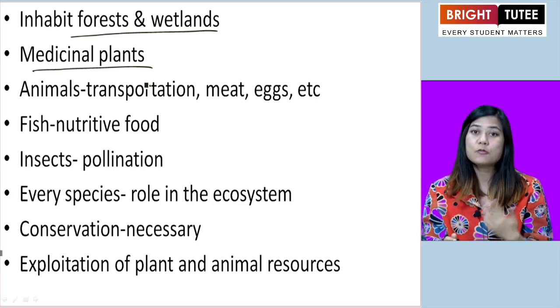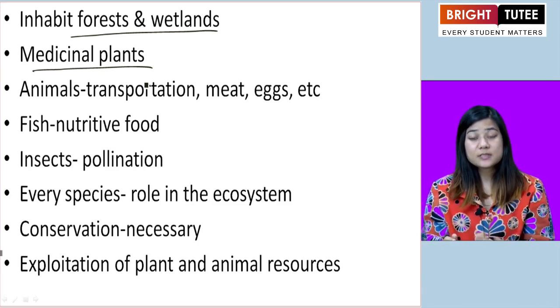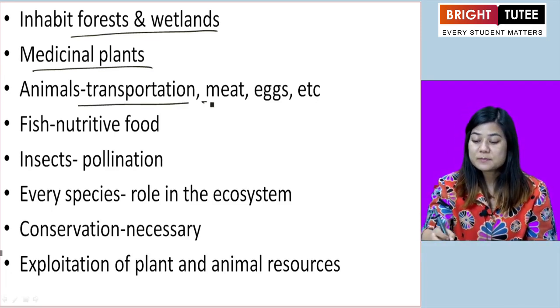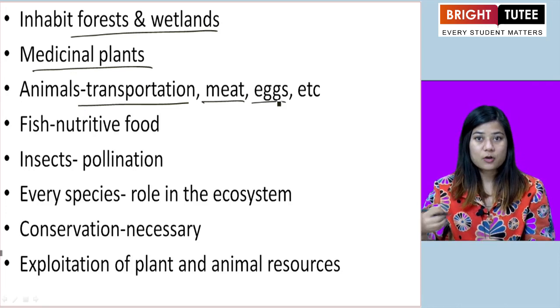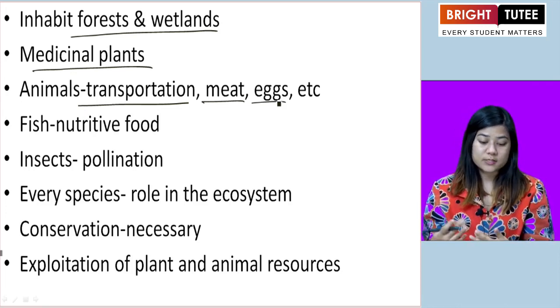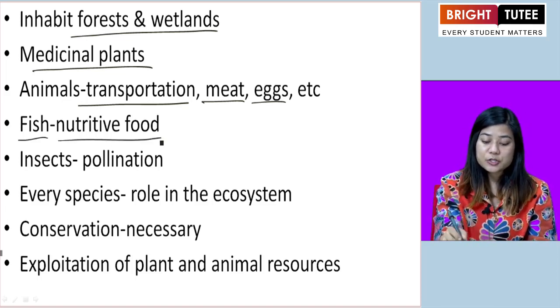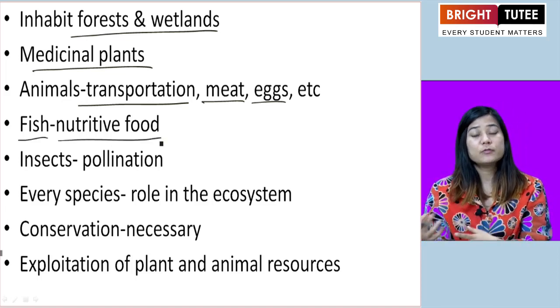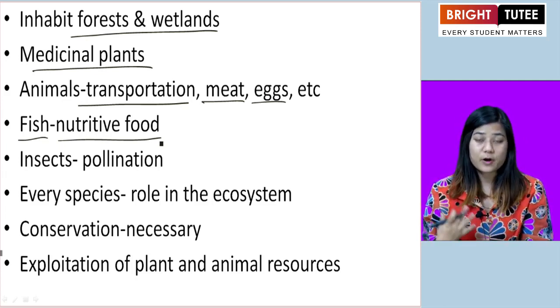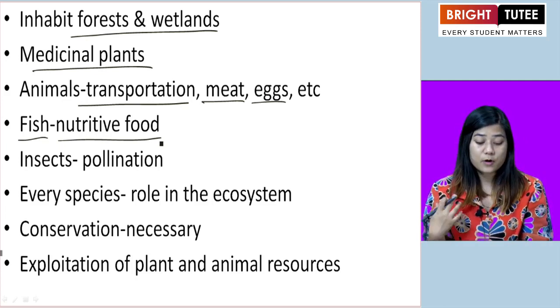Now, animals are also very important. Animals are used for transportation, and they also provide meat, eggs, wool, hide, and skin for us. Fish provide nutritive food. They also provide essential nutrition for our good health, for our well-being.